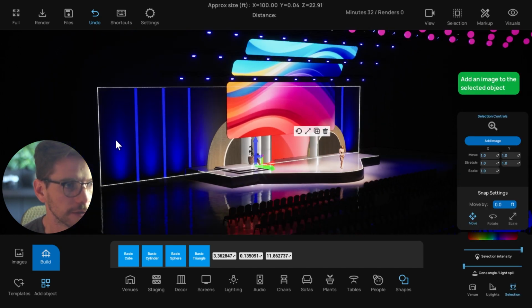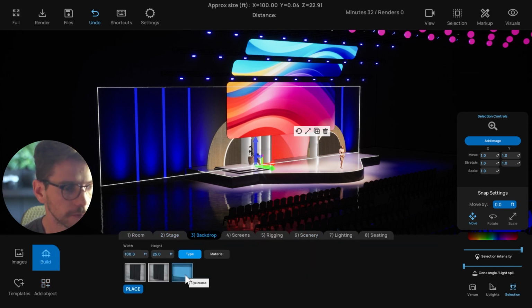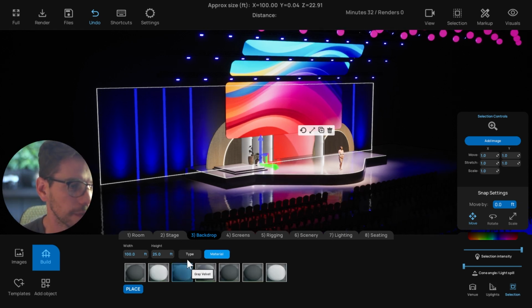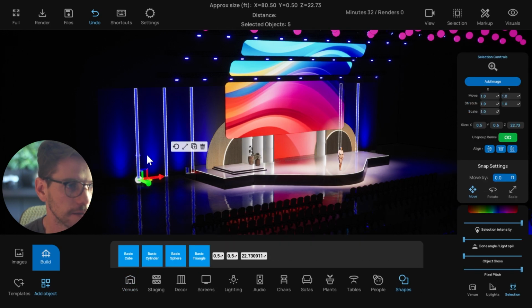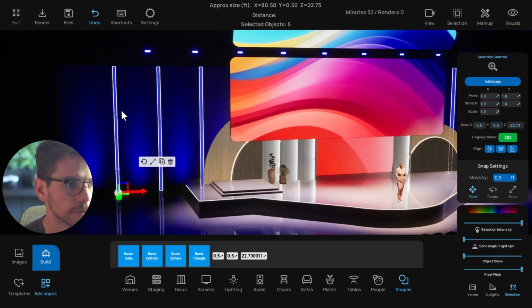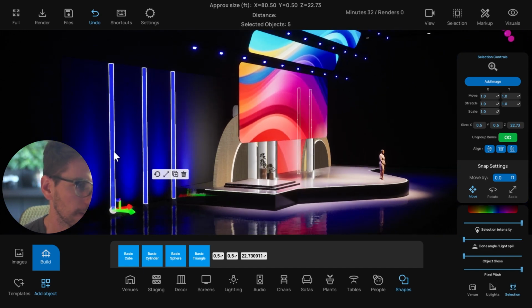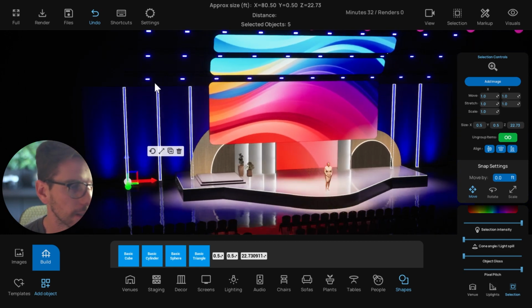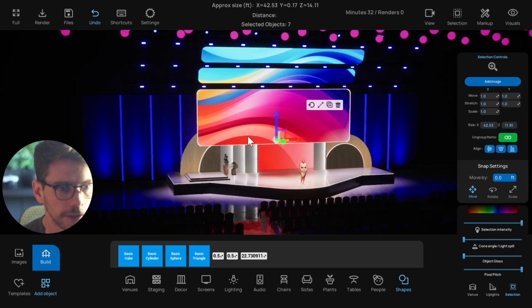But the backdrop here is just a scrim, which I added over here in backdrop. I just added a large cyc and put, I think, a white material on it from here. And then I did some basic cube shapes here to get these tall pillar LED shapes, which I believe, if you're actually creating them, would be something like some lights behind maybe an acrylic or something like that, type of scenery like that. But I don't know exactly how they did that. All right, so that's that. And then I'll talk about the screens real quick.